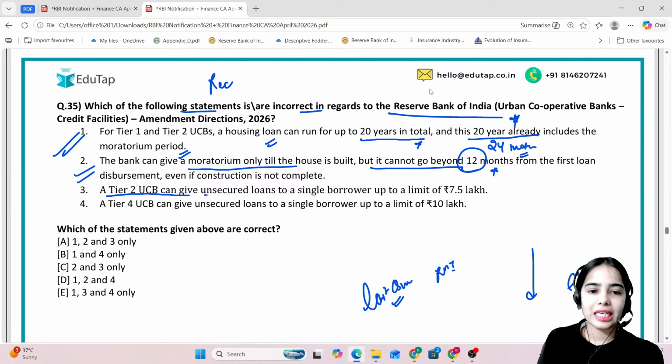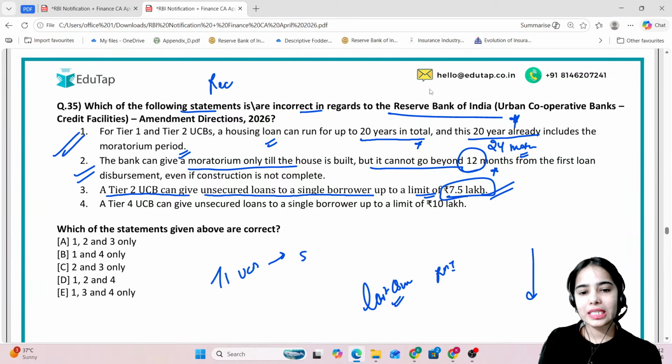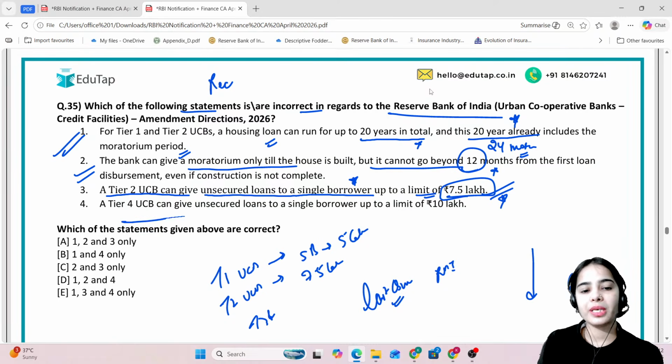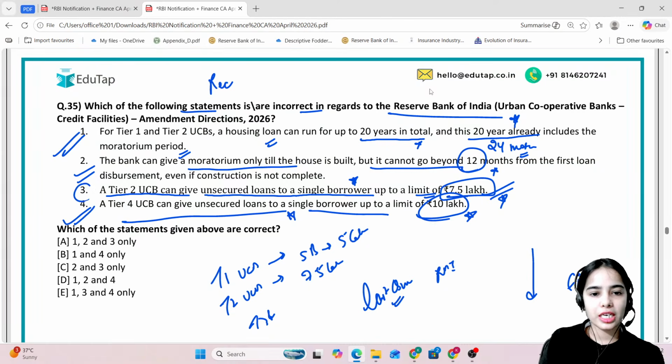A Tier 2 UCB can give unsecured loans to a single borrower up to a limit of 7.5 lakh. Correct. The Tier 1 UCB can give unsecured loan to a single borrower up to a limit of 5 lakh. The Tier 2 UCB can give unsecured loan to a single borrower up to the limit of 7.5 lakh, and the Tier 3 and the Tier 4 UCB can give unsecured loans to a single borrower up to the limit of 10 lakh. So first, third and fourth statements are correct. Okay. So the right answer here is E.